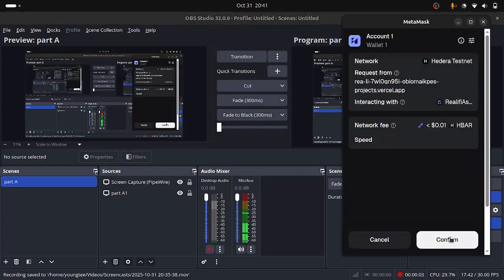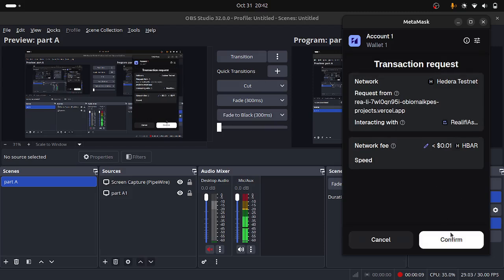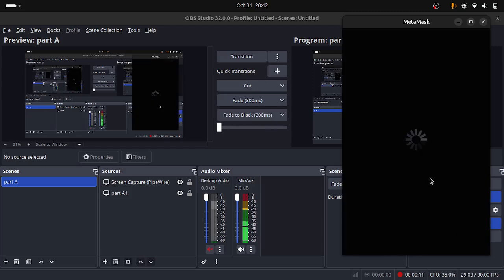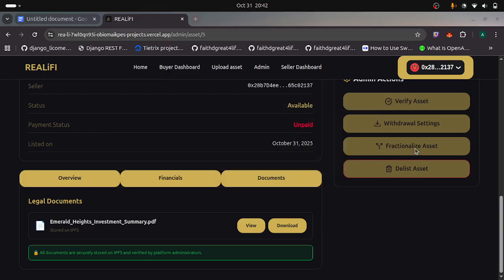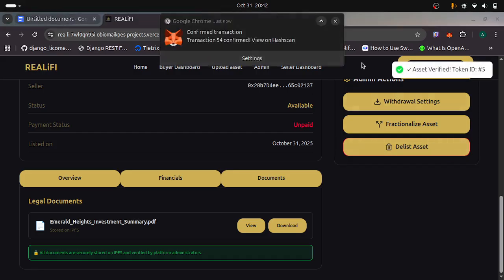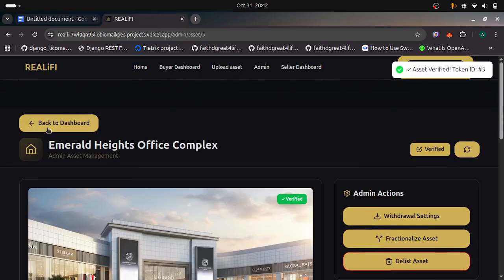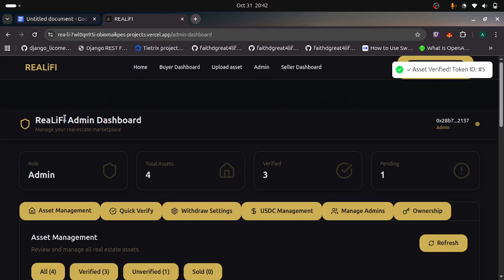Okay, confirm. I already have. I'm using Hedera testnet tokens for gas fee. So I confirm the assets. Confirm transaction. Okay, so the asset has been verified. So if I go back to the home page, back to dashboard, then